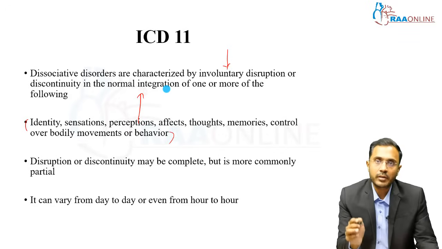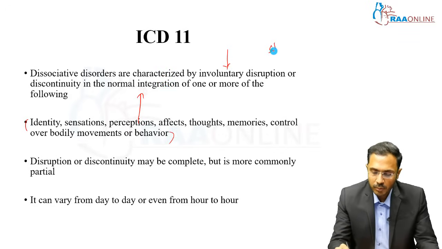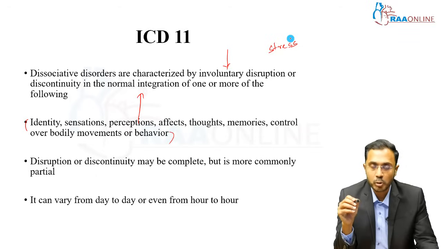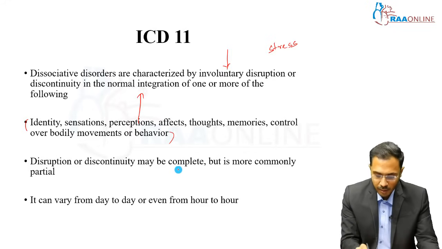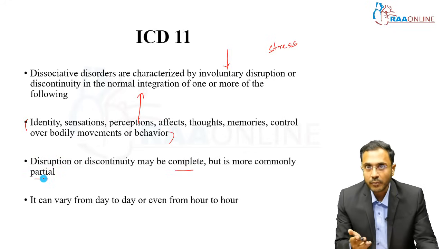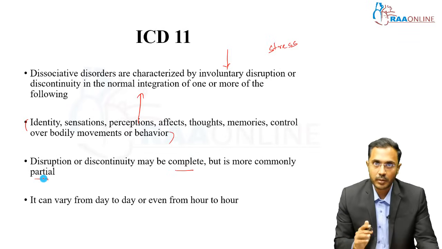Why does this involuntary disruption happen? Due to stress. When there is extreme stress, when there is an emotional state, this involuntary disruption of these entities leads to dissociative disorder. It may be complete, or more commonly it is partial, and it can vary from day to day. It can occur in episodes. It can vary from hour to hour. This is the definition of dissociative disorders.